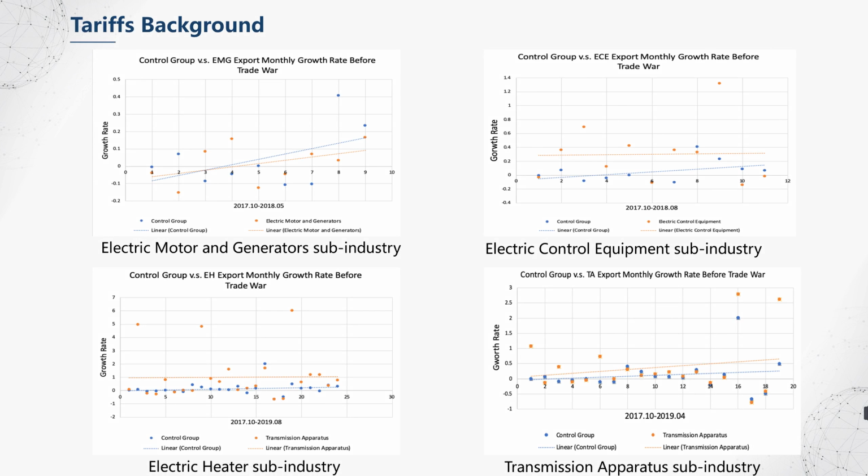In order to investigate how different product and different tariff levels may contribute to the general influence on the Chinese electrical sub-industry, we select 4 sub-industries with different product categories and tariff levels. The household appliance sub-industry, without tariffs imposed during the trade war, is selected as the control group. Treatment groups with similar growth rates are selected, including the transmission operator sub-industry, electric heater sub-industry, electric motor and generator sub-industry, and electric control equipment sub-industry.